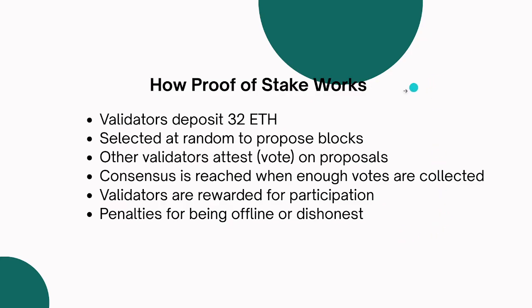So how proof of stake works. Remember, the reason why proof of stake is possible is because of the presence of the beacon chain. So how does proof of stake work? It works when validators deposit 32 ETH. Remember, validators depositing 32 ETH is them trying to have a node running. Initially, before proof of stake, we had proof of work, which only involves mining nodes, and it takes a lot of energy. But now we have the beacon chain, which makes proof of stake possible. And because of that, we have validators, and before a validator can run a node, there must be a deposit of 32 ETH.